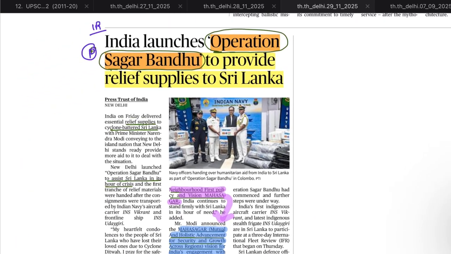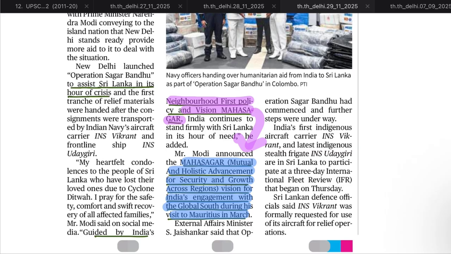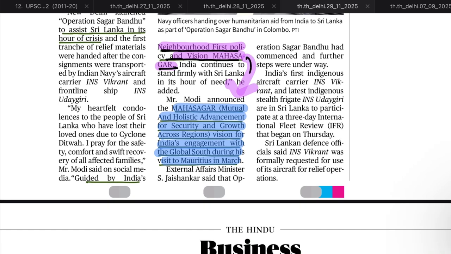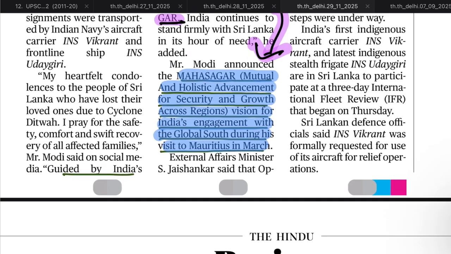Operation Sagar Bandhu. This has been launched by the Government of India to provide relief to cyclone-hit Sri Lanka. And this is important for the mains, as this is guided by the Neighbourhood First policy and the Vision Mahasagar. Vision Mahasagar has replaced the Vision Sagar. Vision Mahasagar is mutual and holistic advancement for security and growth across the region. Vision for India's engagement with the global south, during his visit to Mauritius.